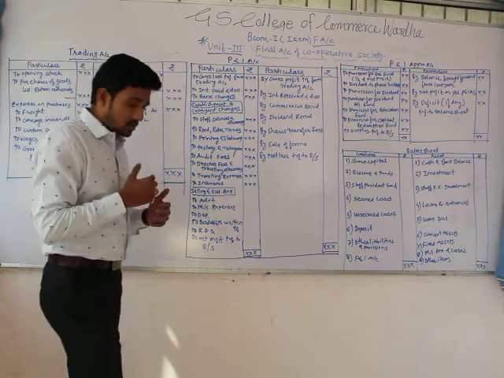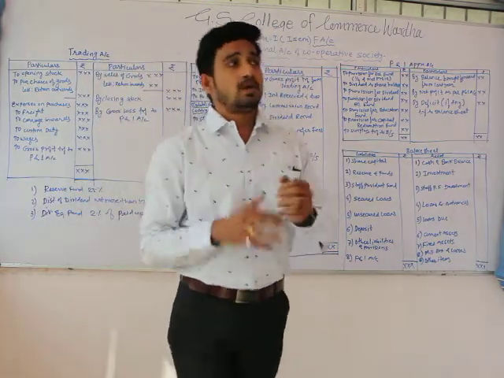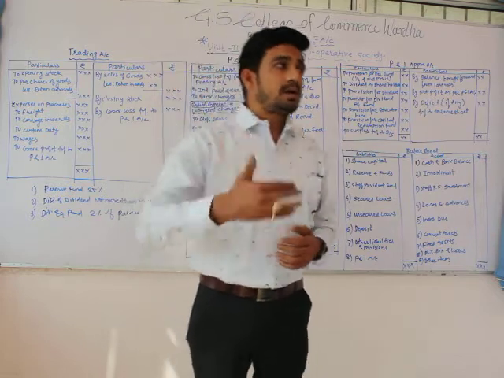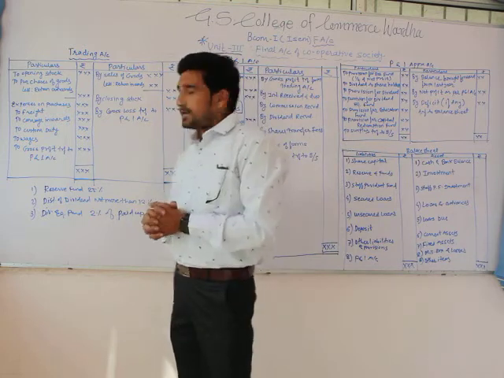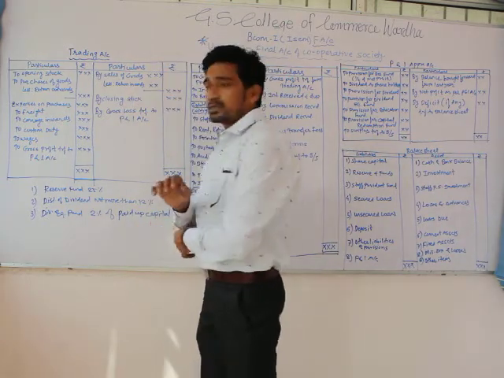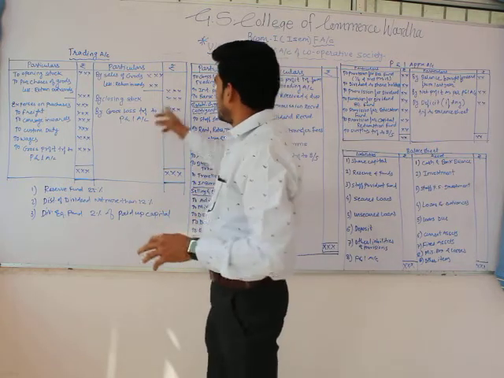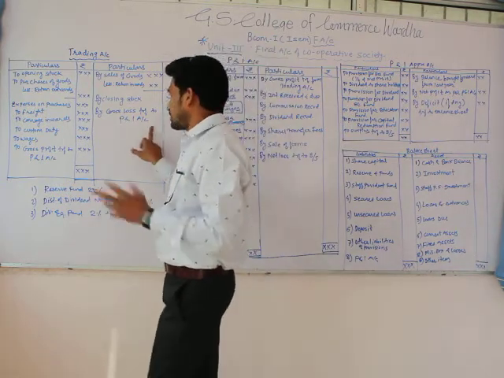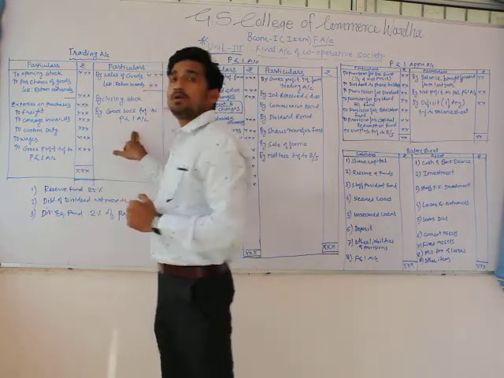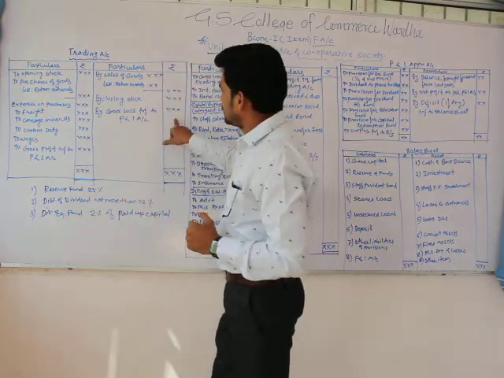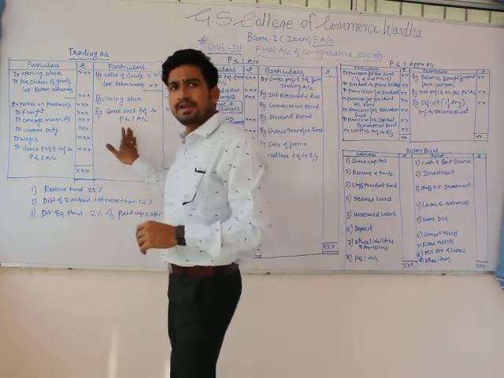If you are solving a manufacturing account, then there will be specific expenses which are related to the manufacturing process. Trading account credit side: sales of goods, then return inwards if there is a return from that sale, closing stock, and gross loss if any. Because this is a pro forma, I mentioned here a gross profit or a gross loss, which is going to be transferred to the profit and loss account. So this is a trading account.